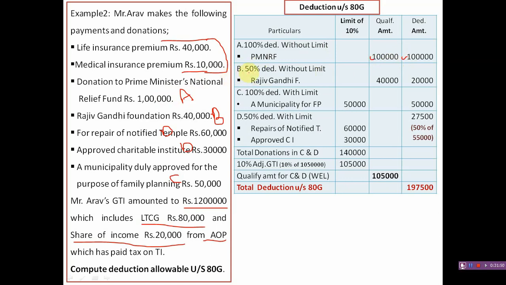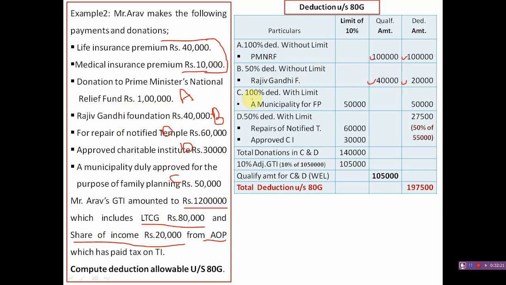Next, category B, 50% deduction without limit. There is no limit for the qualifying amount, but there is a limit for the deduction amount, that is 50% in case of category B items. There is one item, that is Rajiv Gandhi Foundation. 40,000 fully qualifies for deduction, but the deduction allowable is only 50%, that is 20,000.